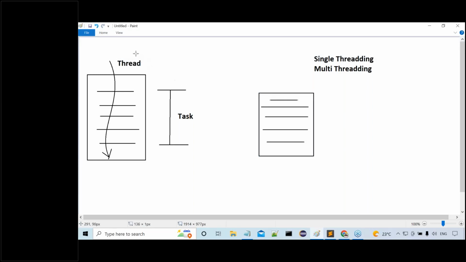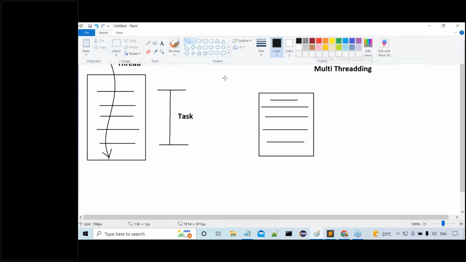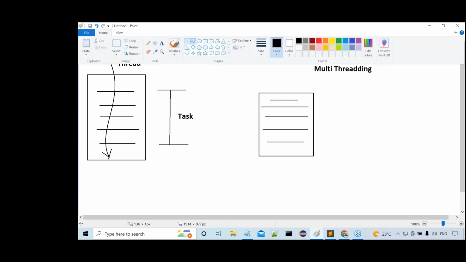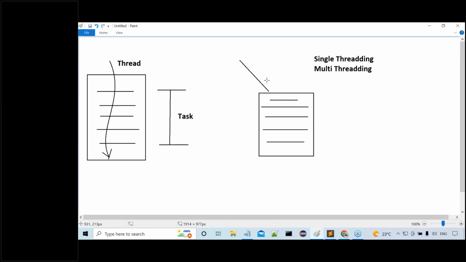Observe carefully. Over this 100 lines of code, multiple threads I am submitting at a time to my program, not like a single thread. For example, here 3 threads at a time I am submitting. This is the second thread. Similarly, one more thread. 3 threads I submitted to my program.